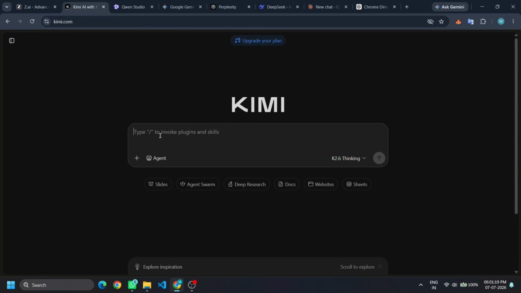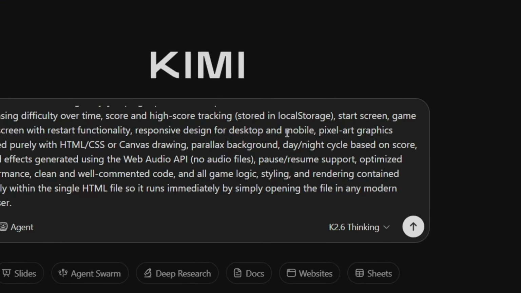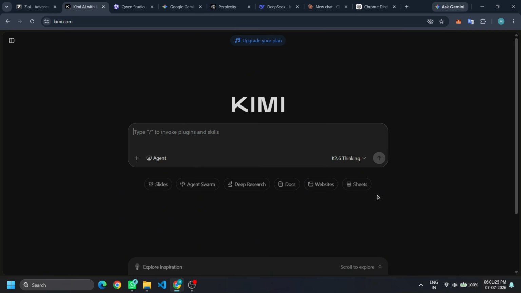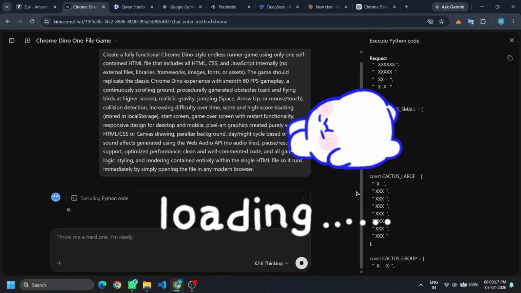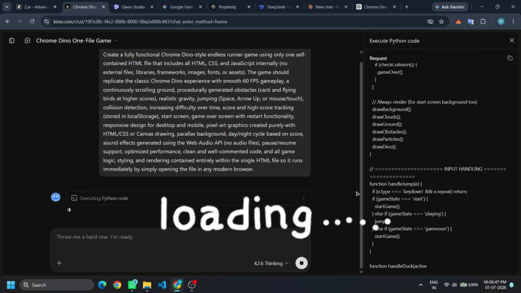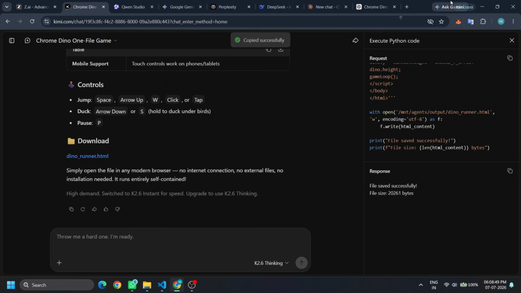The second competitor is Kimi. I'll use the K2.6 thinking model. Kimi had a respectable performance last episode. Let's see if it can improve. It generates 792 lines of code in around 8 minutes. Performance is smooth throughout the game, and I didn't notice any major lag or bugs.